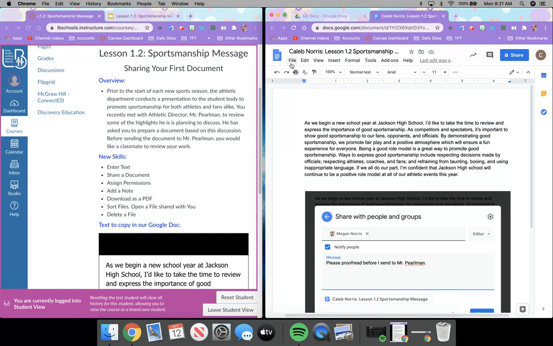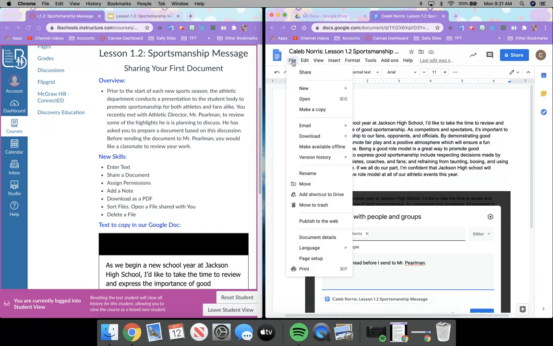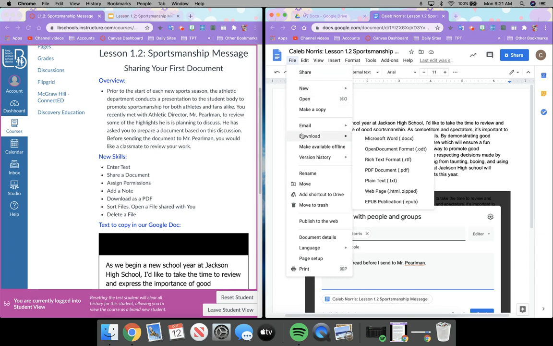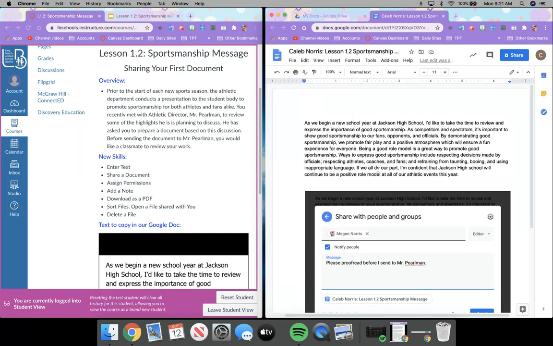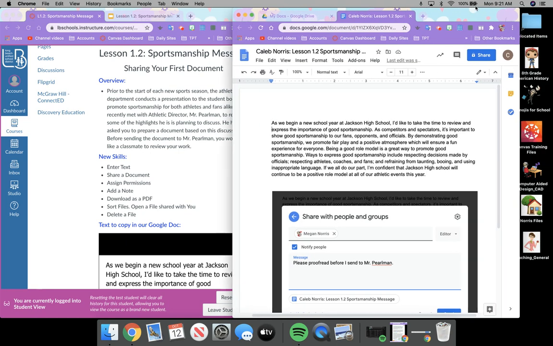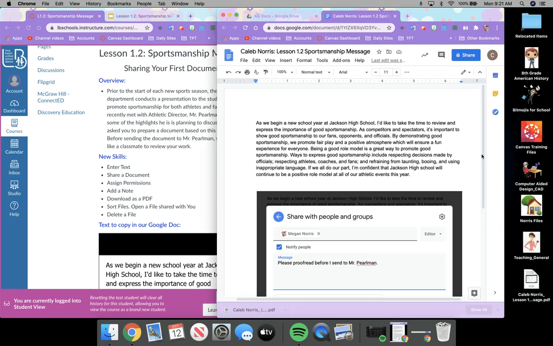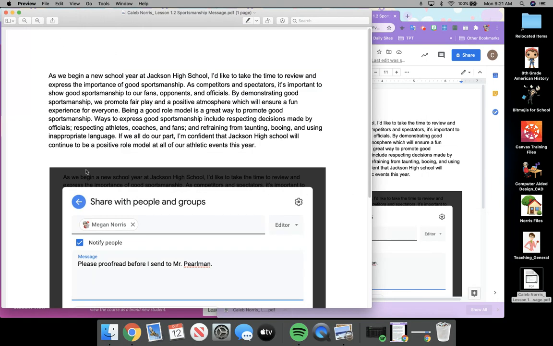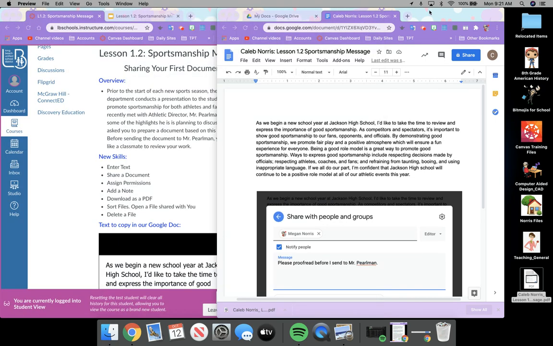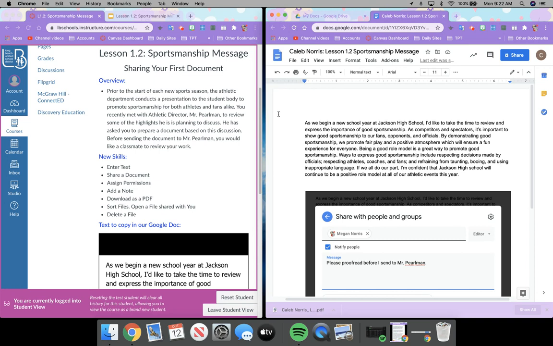On my document, I'm going to go to File. I'm going to go to Download. And I'm going to select PDF. Okay, so it's going to take a moment. It's thinking, and here is my PDF. If I open it up, I can see my typed information and then my screenshot. Now this is what you're going to upload for me.